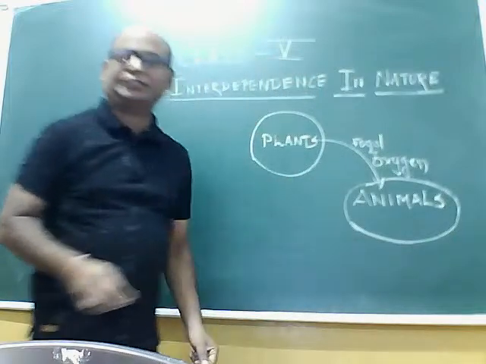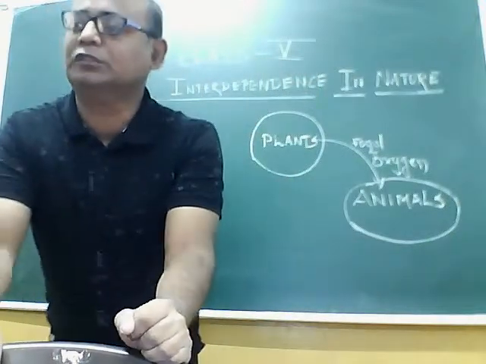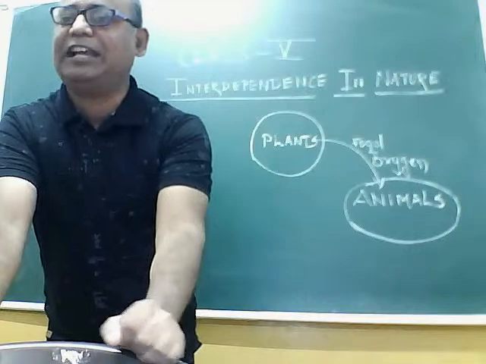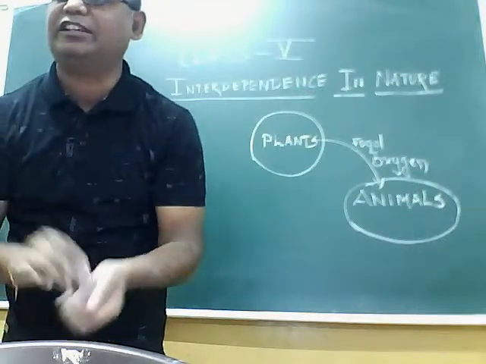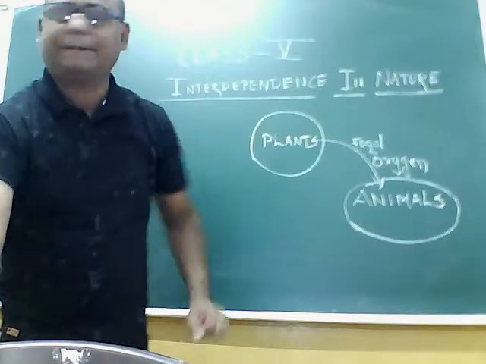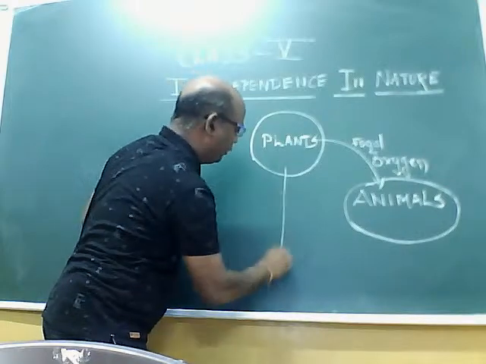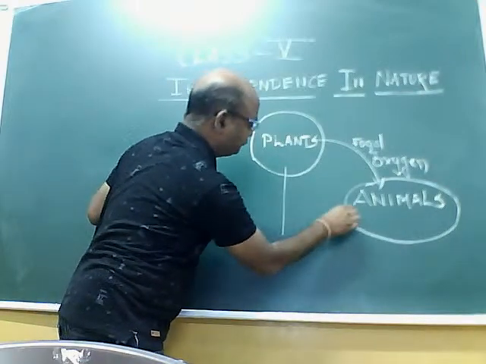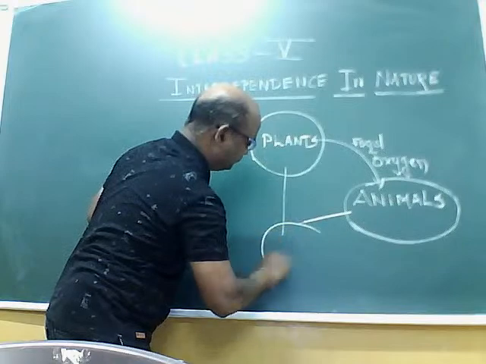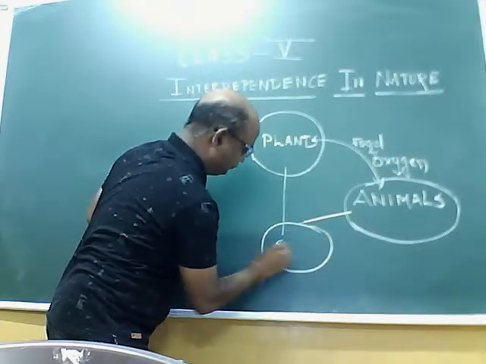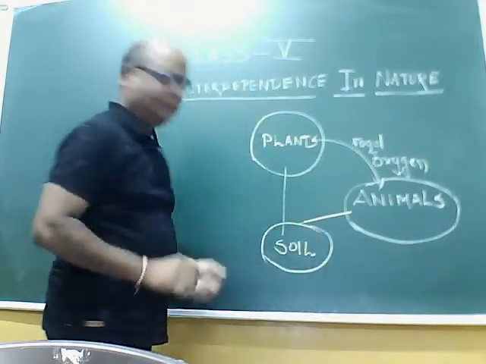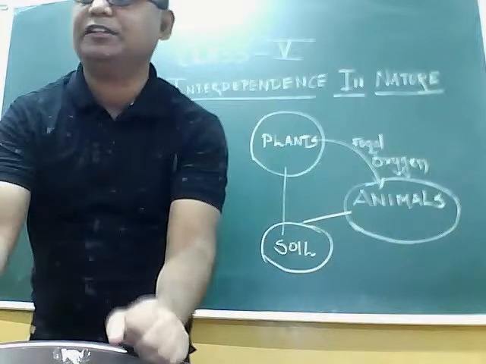after their death, where do they go? After their death, plants and animals mix up in the soil.